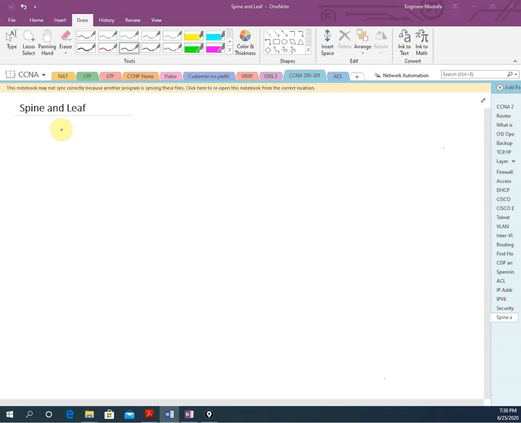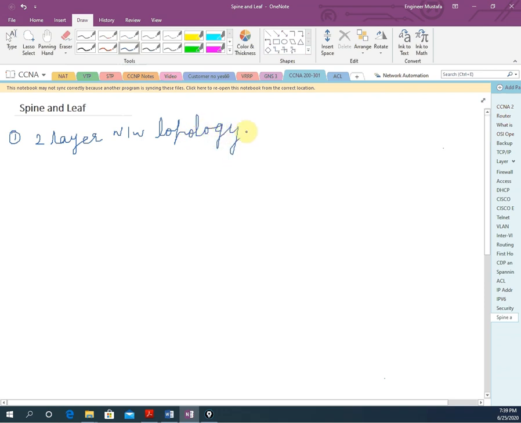Let's start here. We will discuss spine and leaf. Spine and leaf is a two-layer network topology. So I will write here one point: spine and leaf is a two-layer network topology. We have the theoretical concept here, so you need to remember this is a two-layer network topology, and it consists of what we have here.